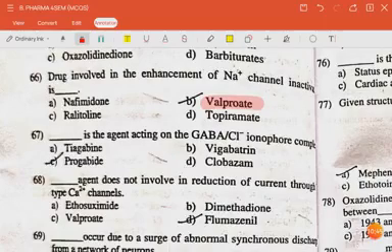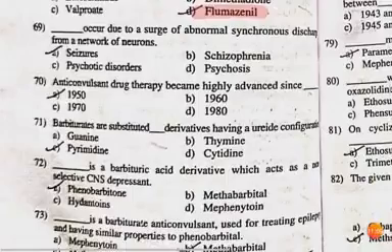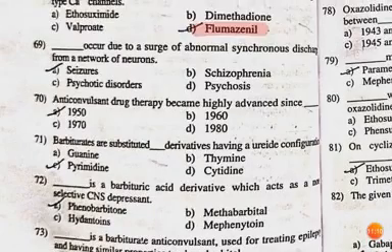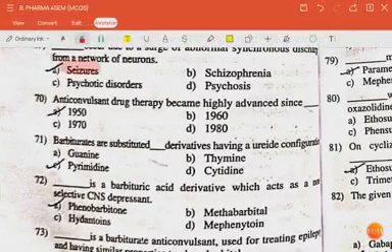The next question is: dash is the agent acting on GABA chloride ionophore complex. The answer is progabide. The next question is: dash agent does not involve induction of current through T-type calcium channels. The answer is flumazenil. The next question is: dash occurs due to surge of abnormal synchronous discharge from a network of neurons. The answer is seizures. The next question is: anticonvulsant drug therapy became highly advanced since 1950. The next question is: barbiturates are substituted dash derivatives having a ureide configuration.